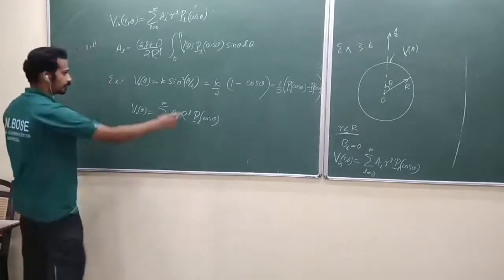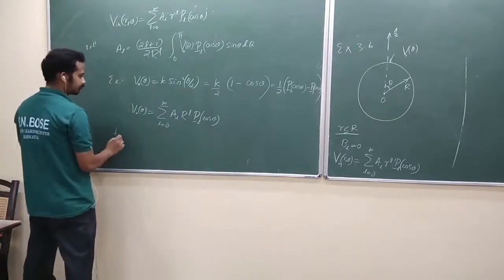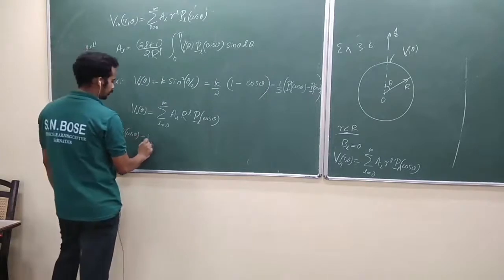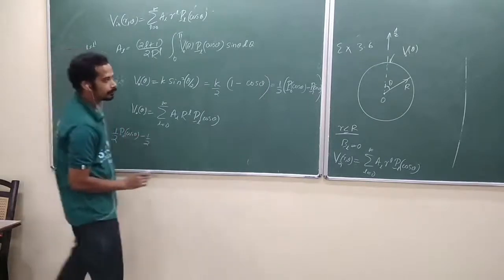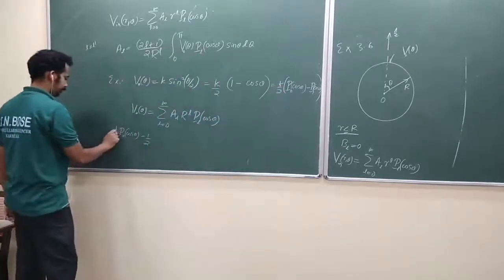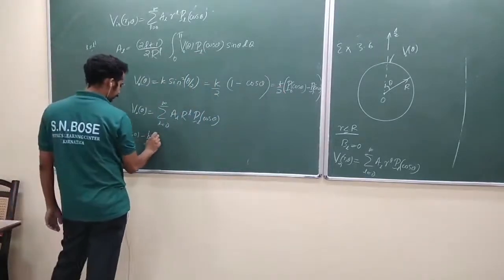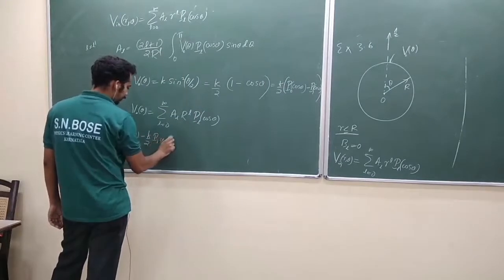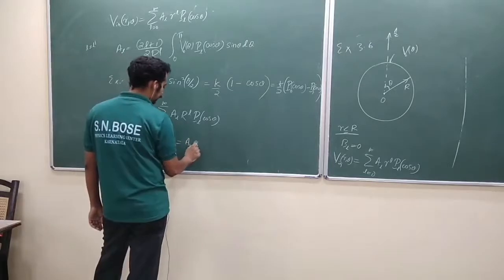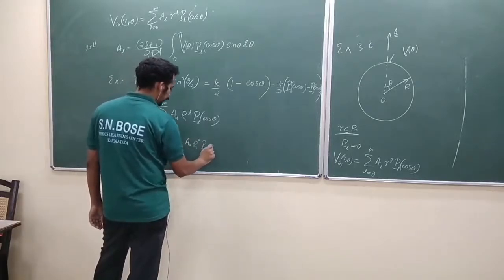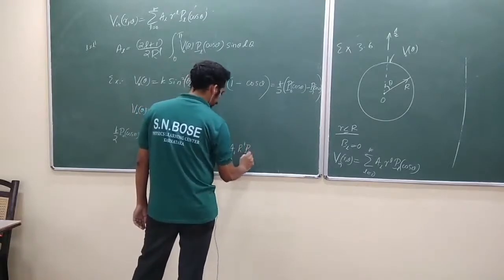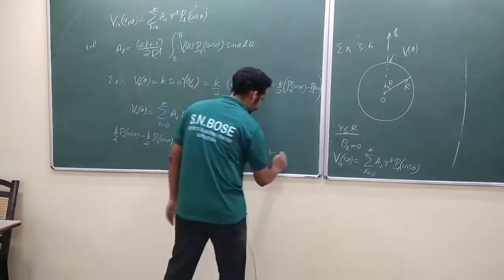Now let me write this one as K by 2 P naught of cos theta. I forgot K. Minus K by 2 P1 of cos theta. This is the left hand side. What is the right hand side? A naught R raised to 0 P naught of cos theta plus A1 R raised to 1 P1 of cos theta plus and so on.